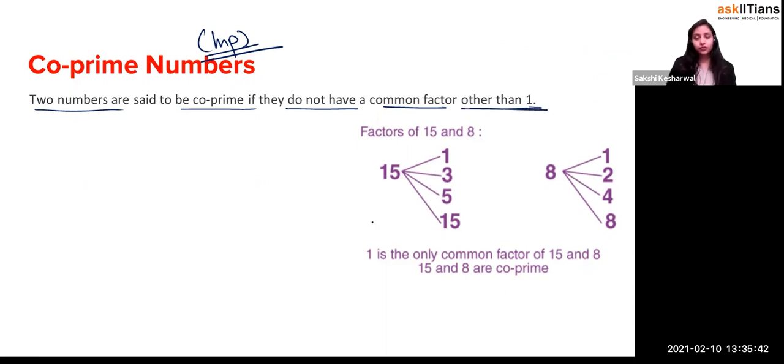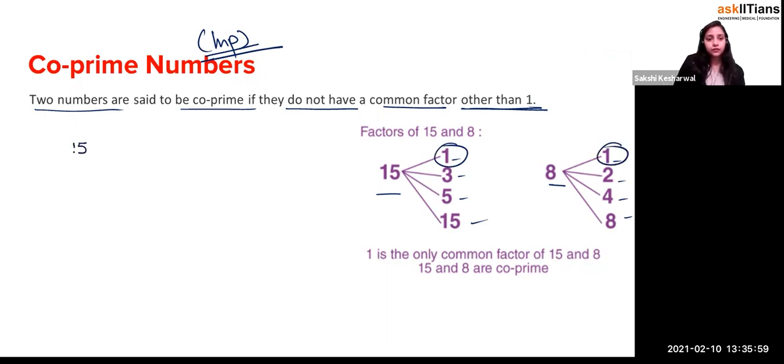1. Let's talk about 15 and 8. 15 and 8 are not prime numbers, right? But if you write the factors of 15 and 8, it will be like 1, 3, 5, 15, and for 8, it will be like 1, 2, 4 and 8. Now, what are the common factors between them? Only 1, or not? Yes. So I'll say 15 and 8 are co-prime numbers.